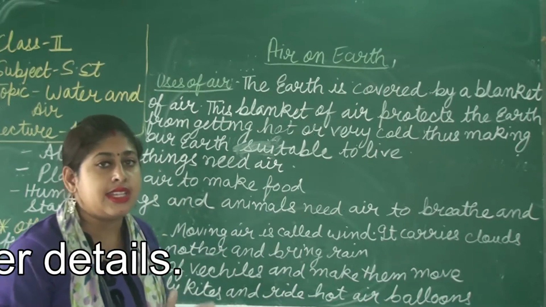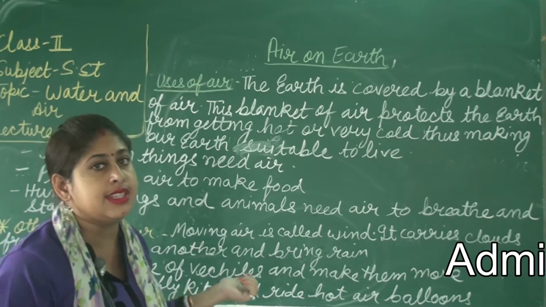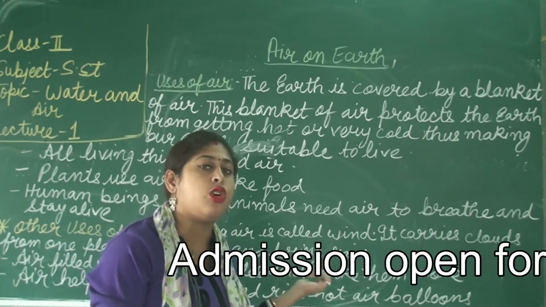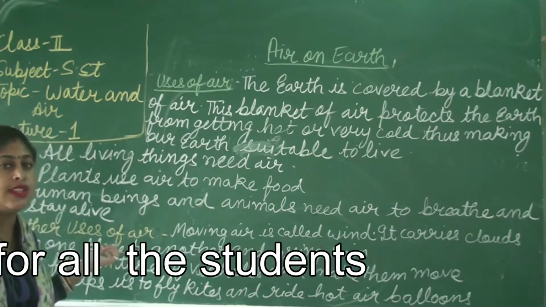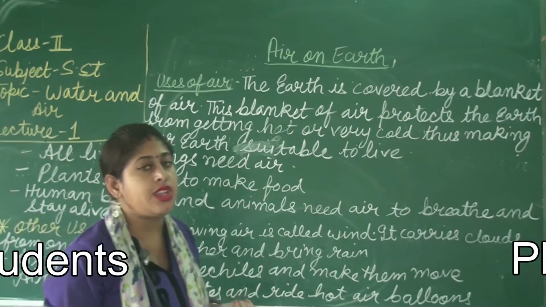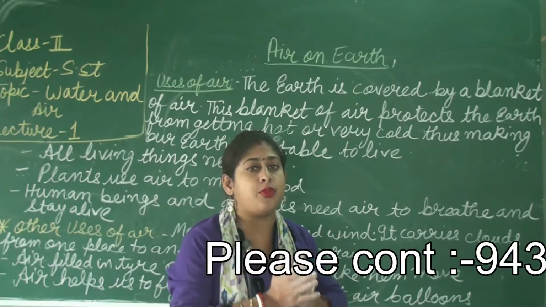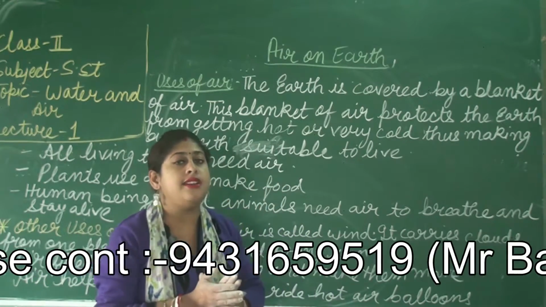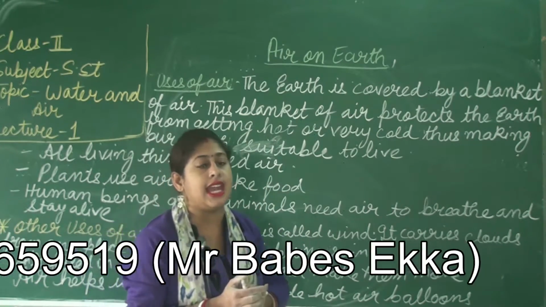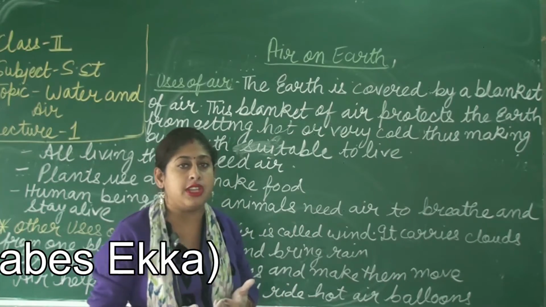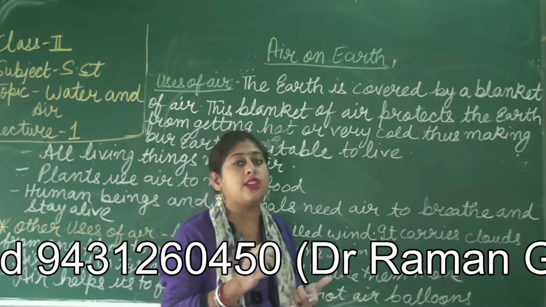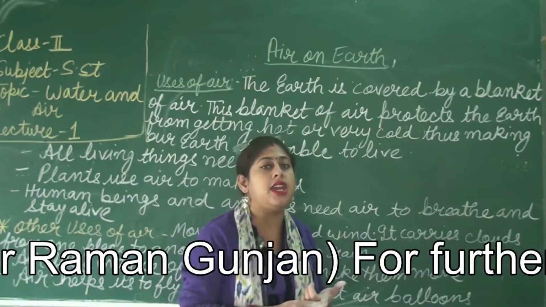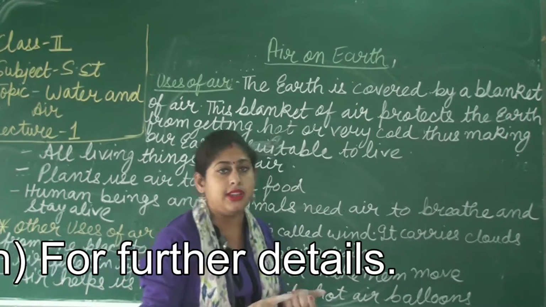You might have read about photosynthesis in your science book, and in the previous classes also I explained it to you. Do you know what photosynthesis is? Photosynthesis is the process by which plants use air, water and sunlight, and prepare food for themselves with the help of chlorophyll. Chlorophyll is a green pigment present in the leaf, in the plant.